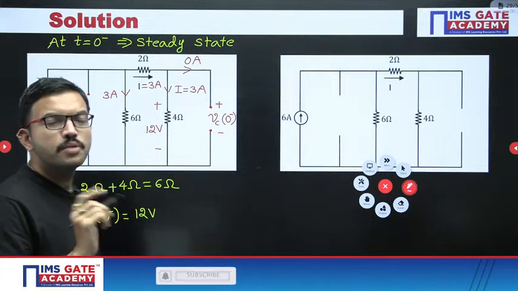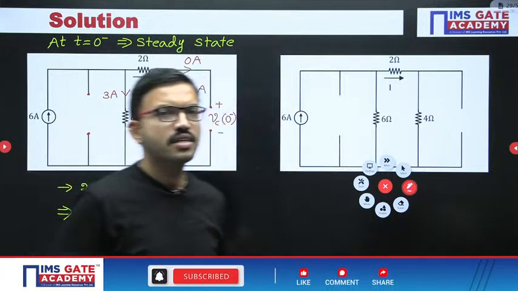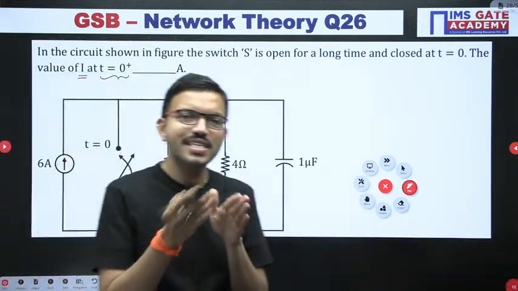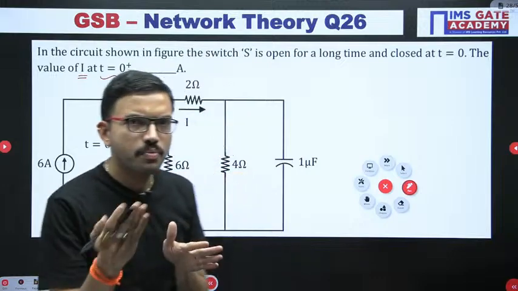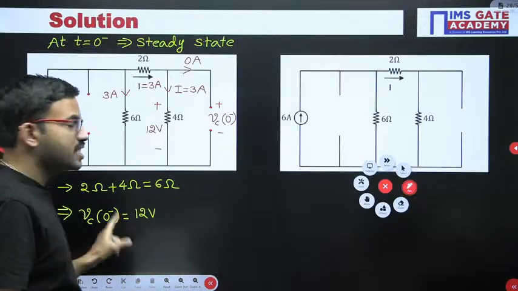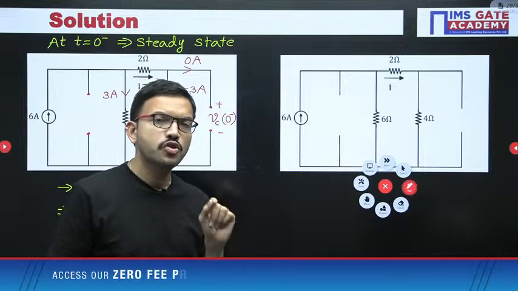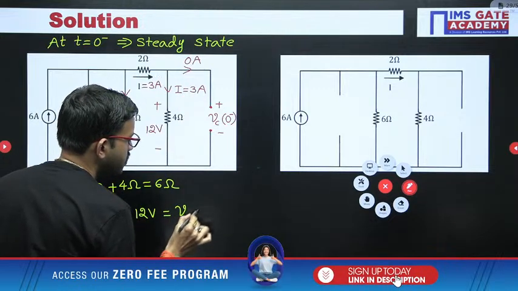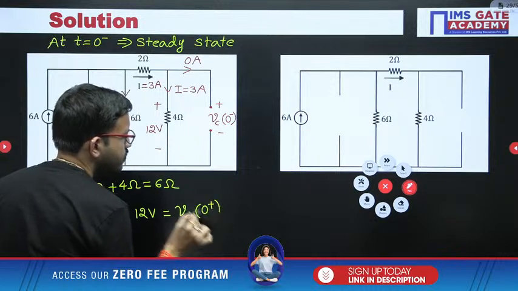Now the most important thing: here we are performing the switching action at t equal 0. That means at t equal 0 minus and at t equal 0 plus, the capacitor voltage is going to remain the same. Vc of 0 minus is equal to 12 volt. That is the same as Vc of 0 plus.